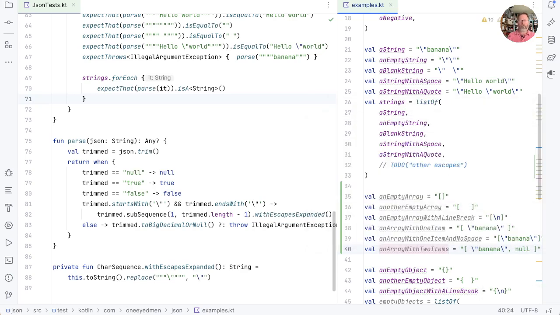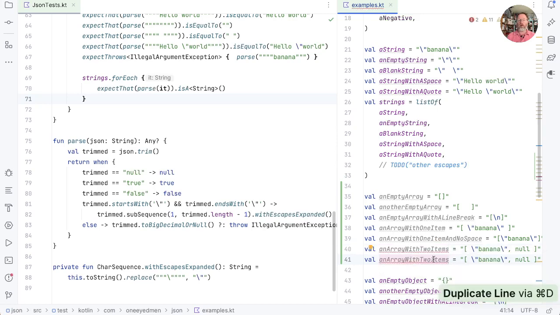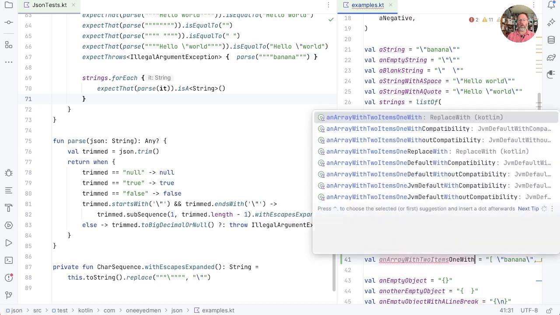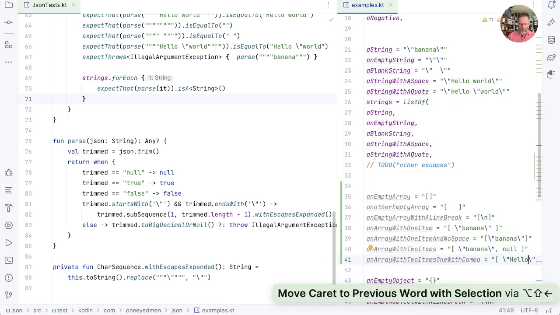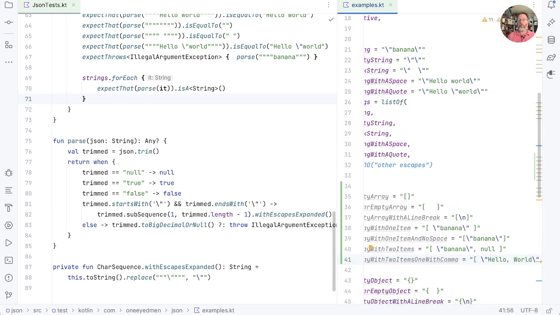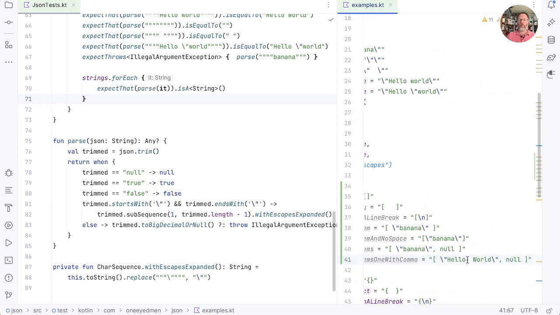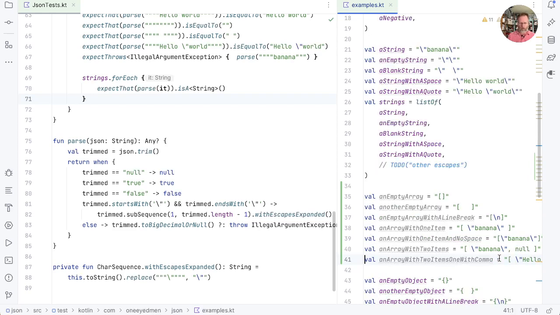And now for possibly the killer, what happens when we have a comma inside our string? So an array with two items, one with comma. So if this was our hello comma world, then that will force us to not just split on a comma inside here. Okay, I think we'll go with throttle up until we reach an insurmountable problem, and then we'll end this video and work out how to fix it next week.